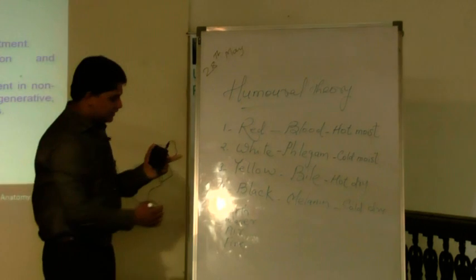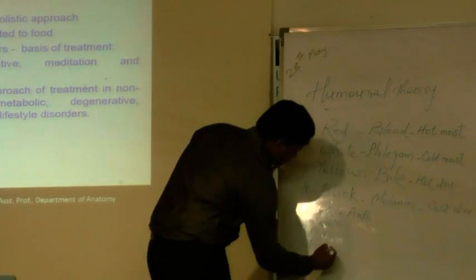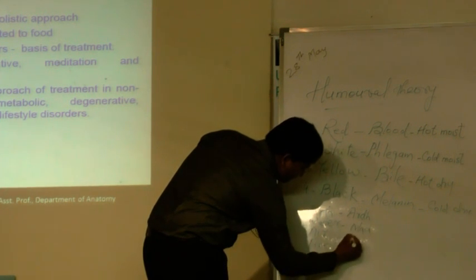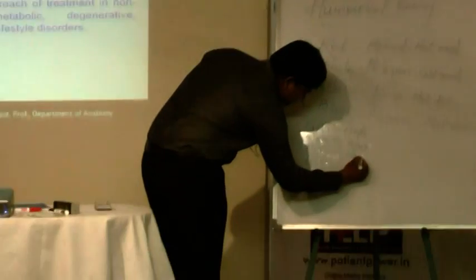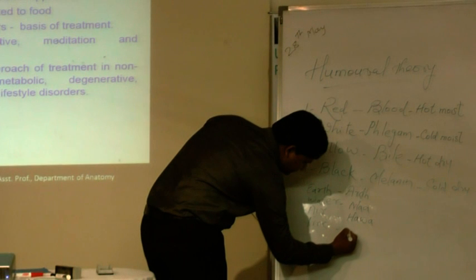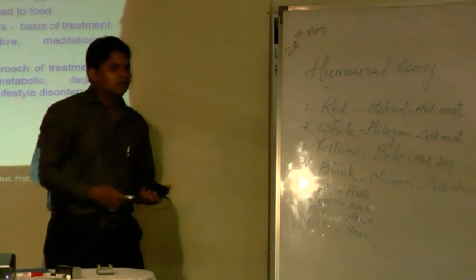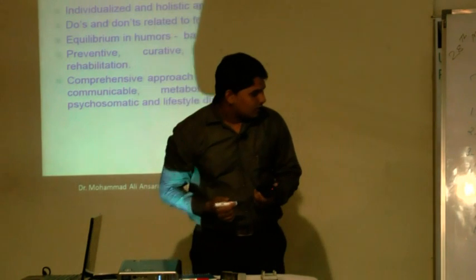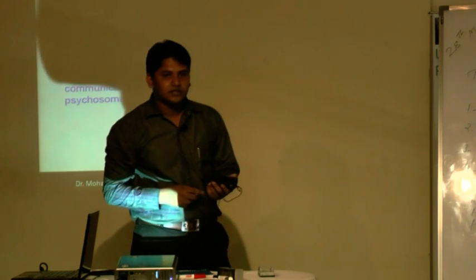In the Unani system, they are known as earth, water, air, and fire.